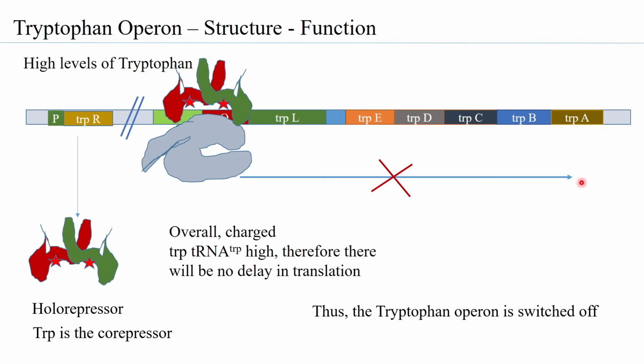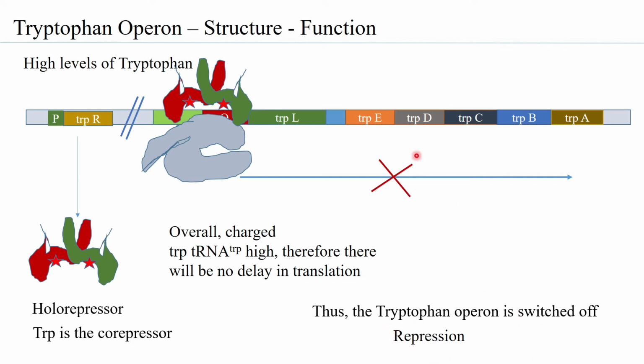It is only when you have high levels of tryptophan present that it is switched off. So in a way one can say that the tryptophan is controlling its own synthesis by inhibiting the formation of the enzymes that give rise to tryptophan. This phenomenon is what is understood as repression.